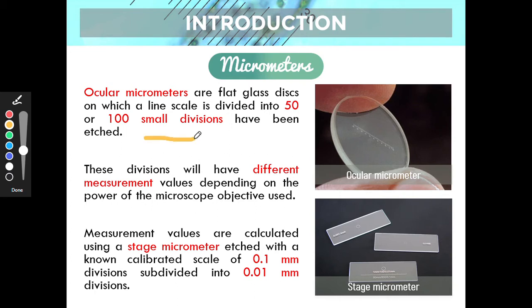Therefore, we can say that the unknown line has a measurement of about 75 micrometers. That's just an example. That is the main principle, or the rationale, behind calibration of the ocular micrometers using stage micrometers. I hope you understood that.